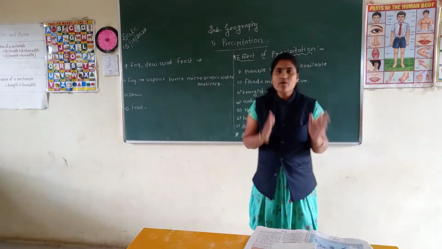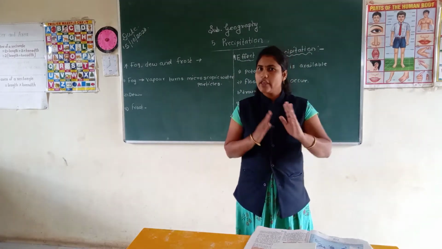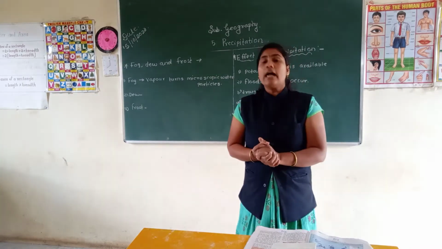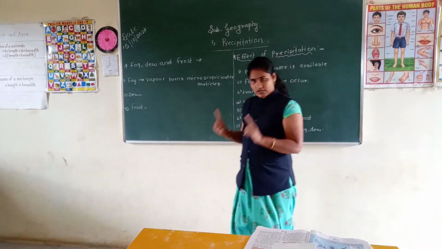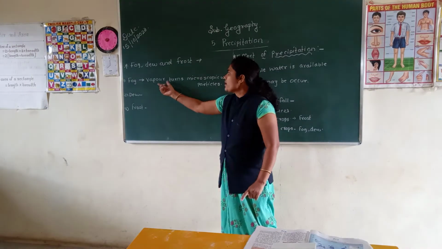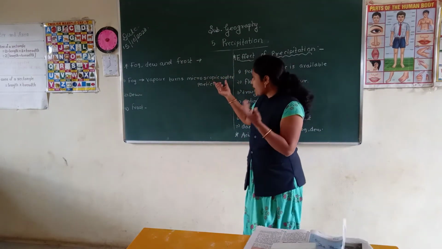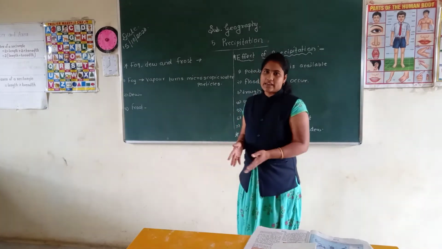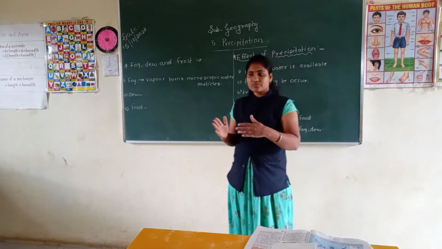Again I repeat, students, what is meant by fog? When the temperature of the layers of air reduces near the earth's surface, the condensation process occurs and vapor turns into microscopic water droplets.